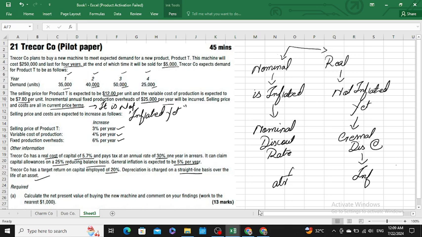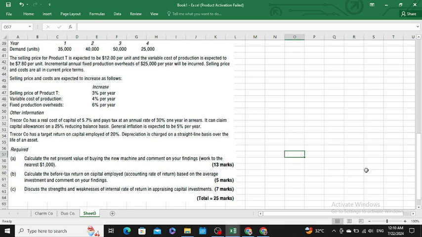We have three requirements. Requirement A, we have to calculate the net present value and advise whether it is feasible or viable to accept the project. Part B, we have to calculate the return on capital employed, which is also known as the accounting rate of return, and comment whether we should invest in the project. And part C, discuss the strengths and weaknesses of the internal rate of return, which is also known as the advantages and disadvantages of internal rate of return.